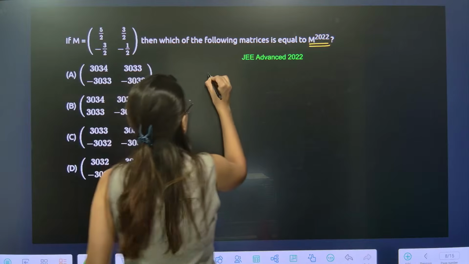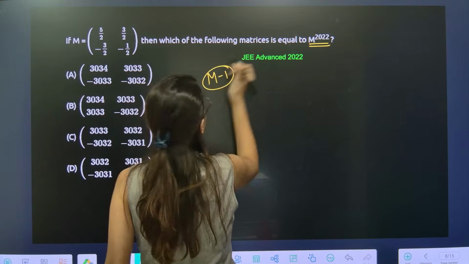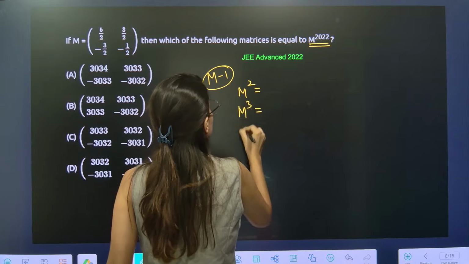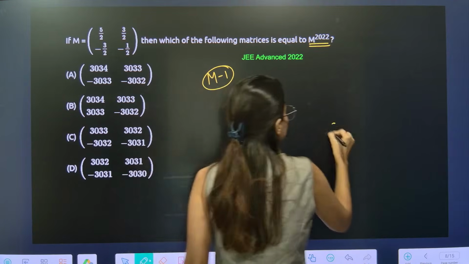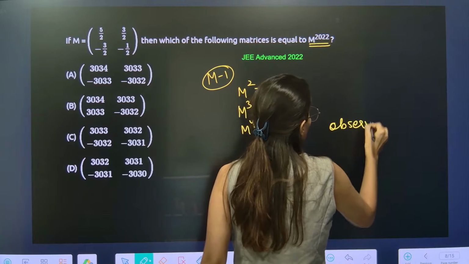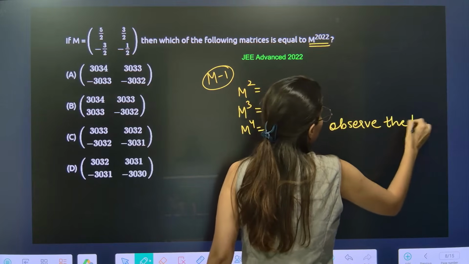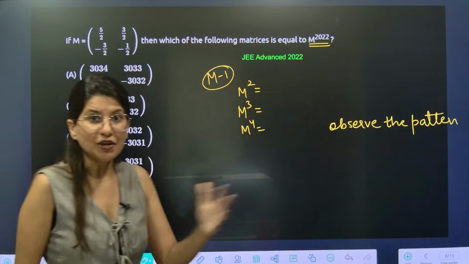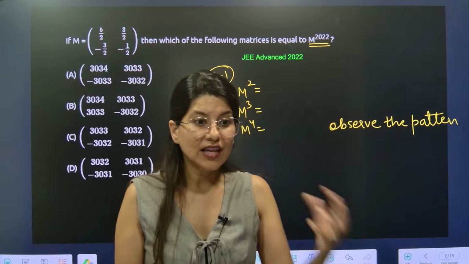So method 1 is what? You start with M square, then M cube, then M power 4 and observe the pattern. Okay, but what if you don't see the pattern? What if there is no pattern? Then what do you do?